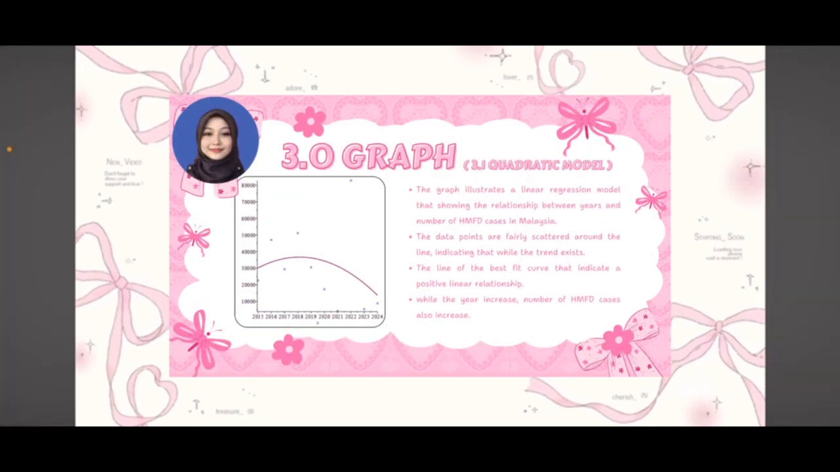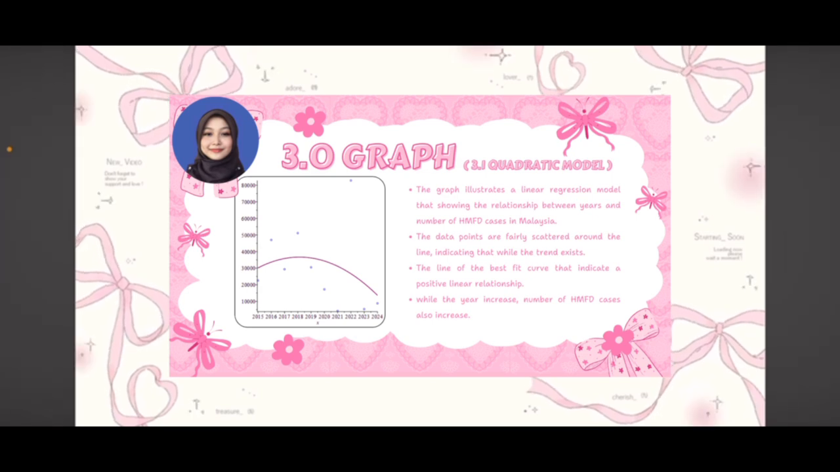My name is Nur Amira Izzati. My student ID number is 2024694314. Today, I will present about the graph of the quadratic model that we've got from the Maple.